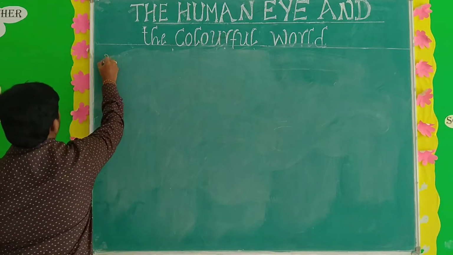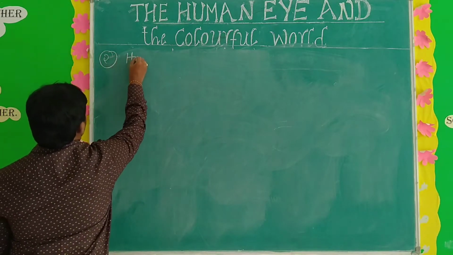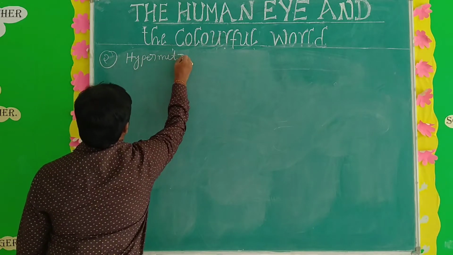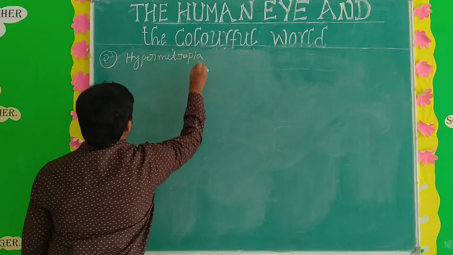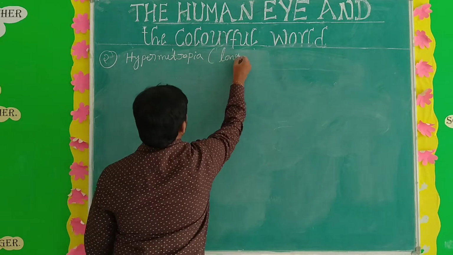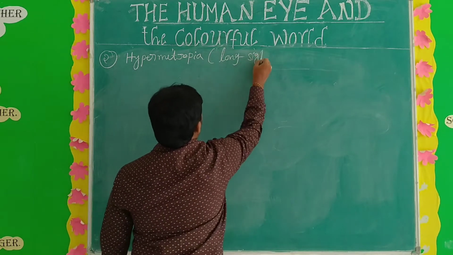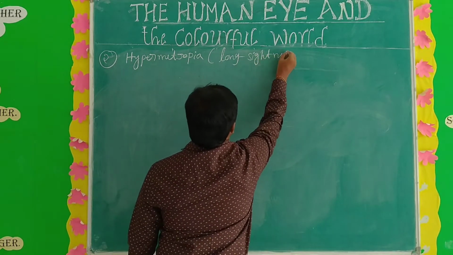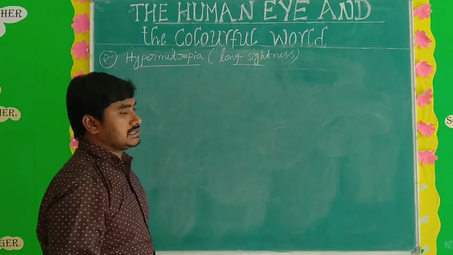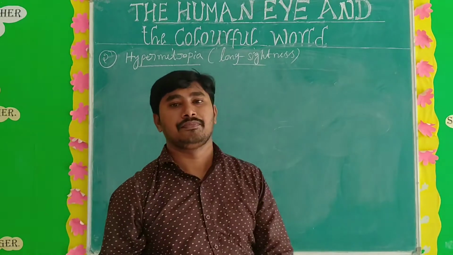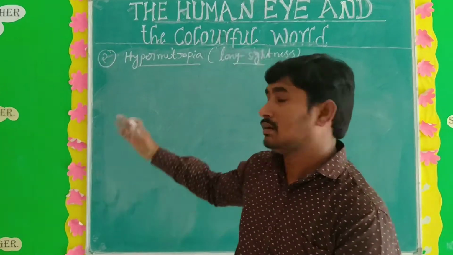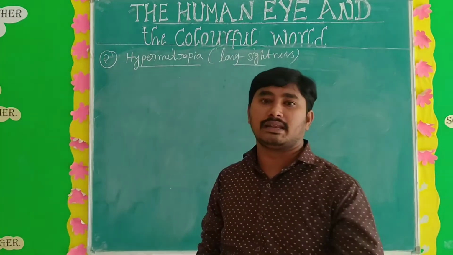The second defect of the human eye is nothing but hypermetropia. Hypermetropia is also known as long sightedness. So what is the second one? Hypermetropia. Hypermetropia is also one of the eye defects, also known as long sightedness or far sightedness.